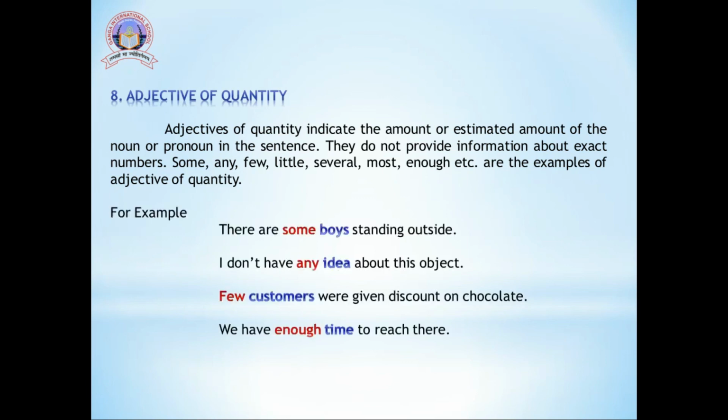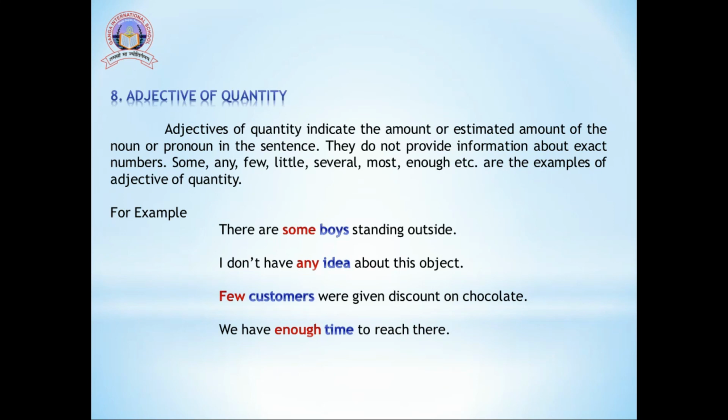Let's see the examples. There are some boys standing outside. We can see the word some is describing the noun boys, but it is not giving how many boys. It is just giving us an idea that there are some boys standing. In the next sentence, I don't have any idea about this object.